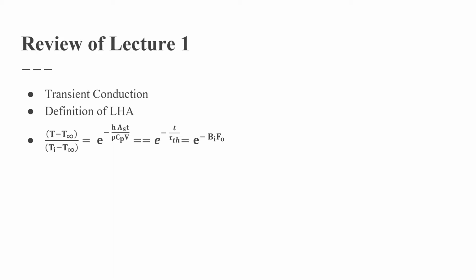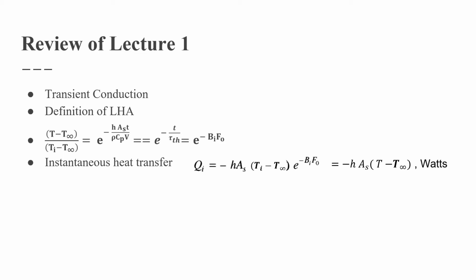When we derived the temperature distribution equation, it is given by (T minus T infinity) by (Ti minus T infinity) equal to e power minus hAt by rho CpV. That is the basic equation, which can be written in terms of thermal time constant, tau thermal, and Biot number and Fourier number. Then we derived the instantaneous heat transfer equation. Q is minus hA into (Ti minus T infinity) into e power minus Bi into Fo.